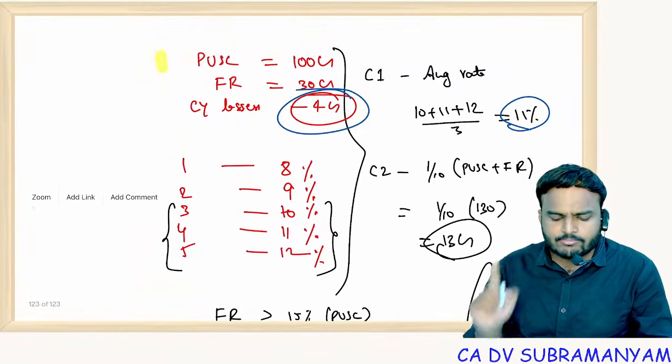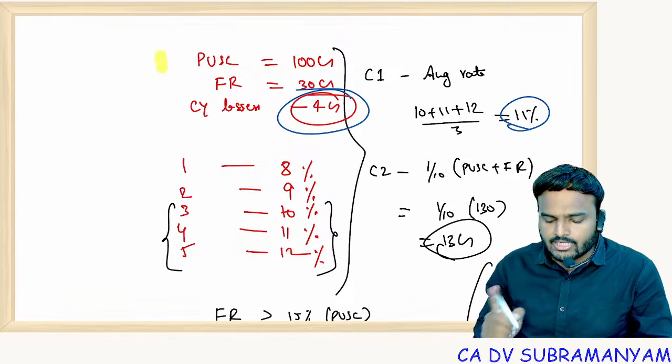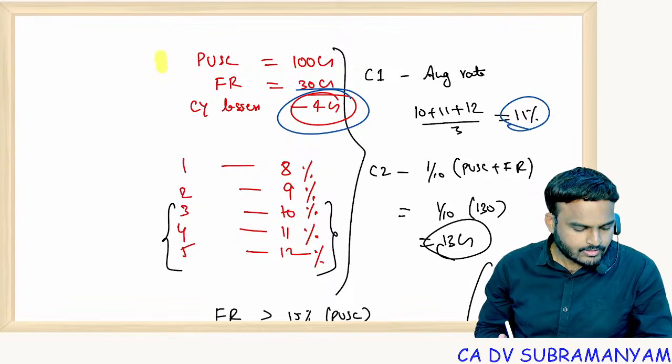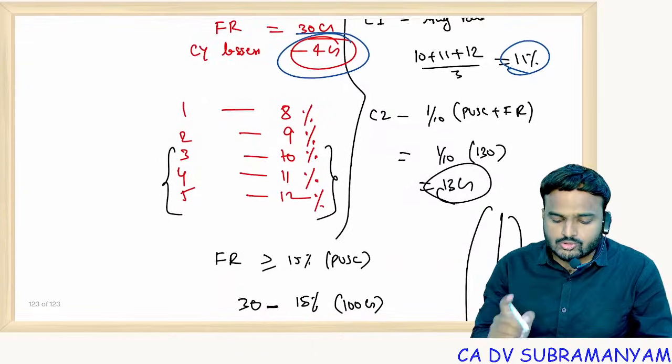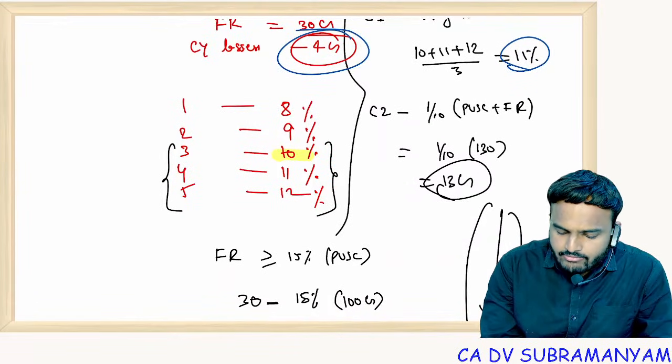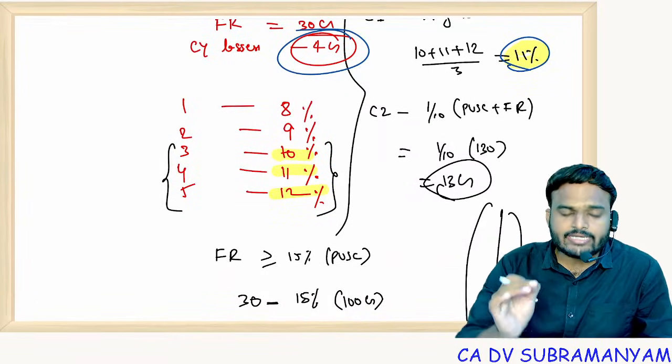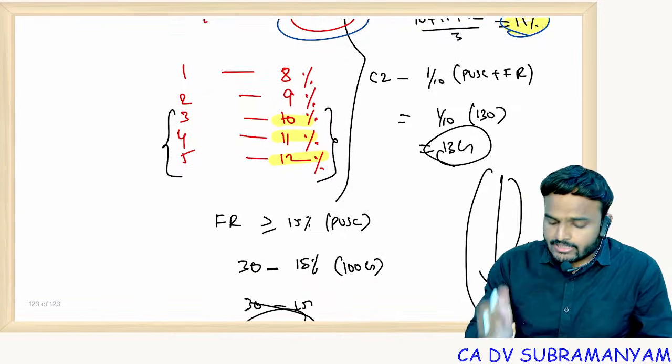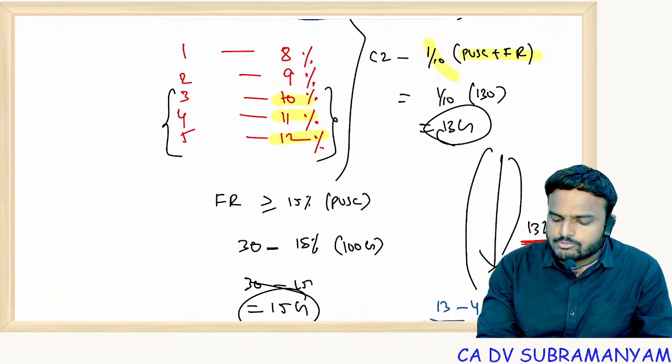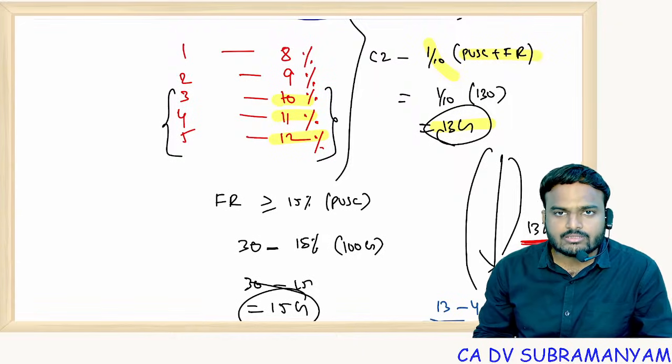See, 100 crores is the paid up share capital, 30 crores is the free reserves. Current year loss 4 crores. Understood? So take latest 3 years average rate of dividend. This is limitation on the rate of dividend. Coming to the source, 1/10 of the paid up share capital plus free reserves, that is 13.